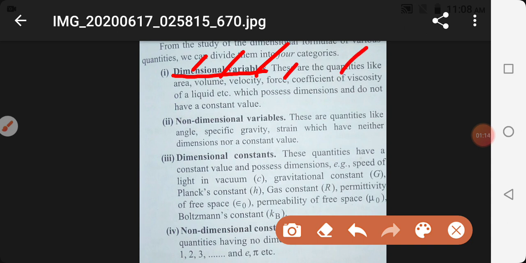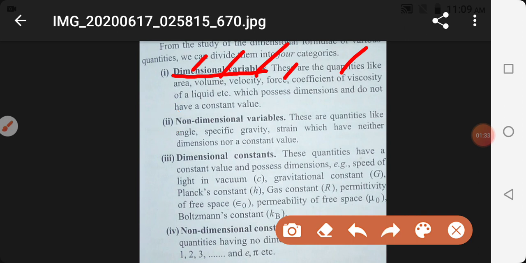This is the general category. If there is a physical quantity, it will have a unit, and therefore it will have a dimensional formula also.